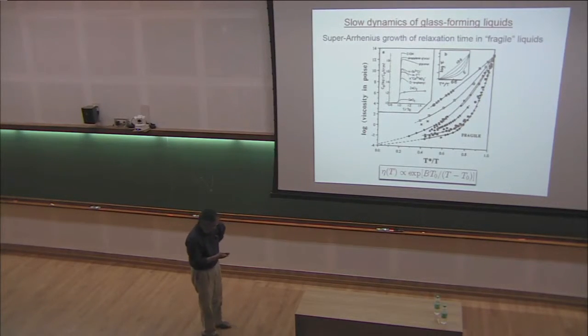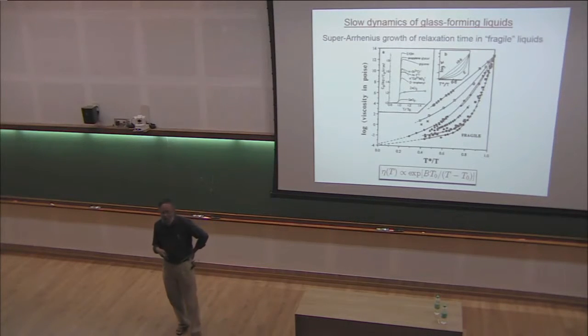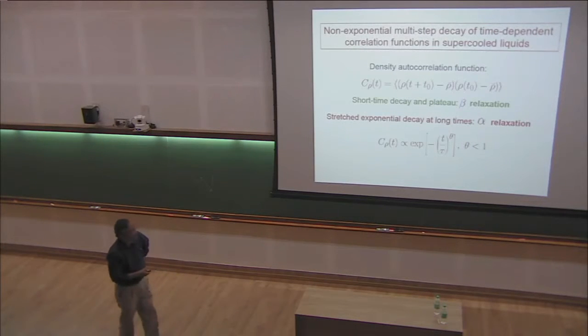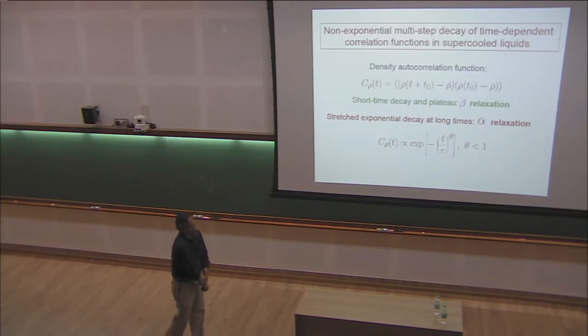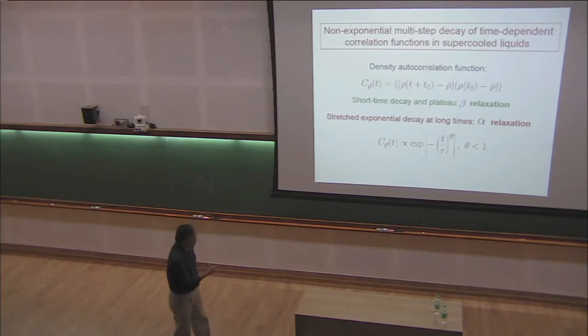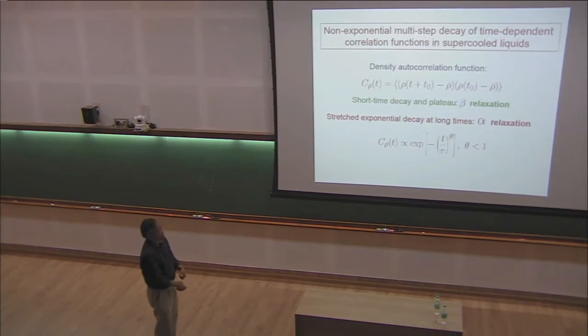And the basic problem, of course, is to try to understand why the dynamics is slowing down so much, why the viscosity is growing so rapidly, and so on and so forth. So that's, of course, one aspect. But another thing that I will be interested in this talk today is that if I now look at a supercooled liquid and look at how density fluctuations relax in time, then of course one looks at the density autocorrelation function.